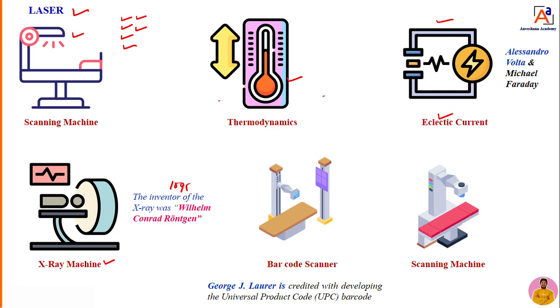That machine we call an X-ray machine. X-ray plays a very important role in the medical field. Whatever Rontgen has given, he has given a big gift to humankind. Actually, any kind of X-ray, body X-ray, is because of the contribution given by Rontgen.